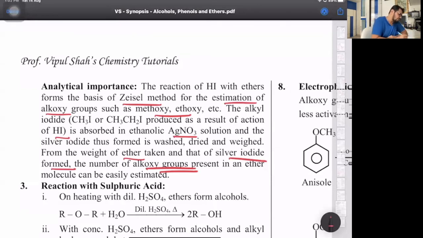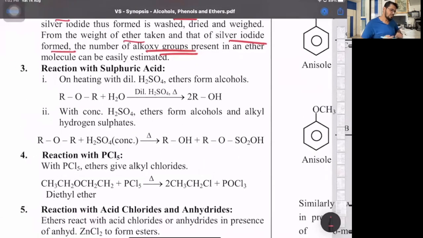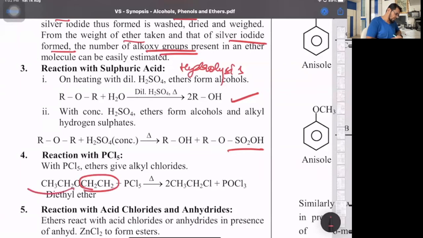It is again an extra point, so not important. You can leave this part, not required. Last reaction, with sulfuric acid, it's hydrolysis. It forms the respective alcohol. With conc. H2SO4, it forms alcohol and alkyl hydrogen sulfate, that is ROSO3H. With PCl5, the alkyl groups will form their respective alkyl chlorides.